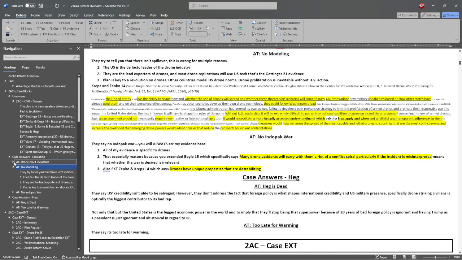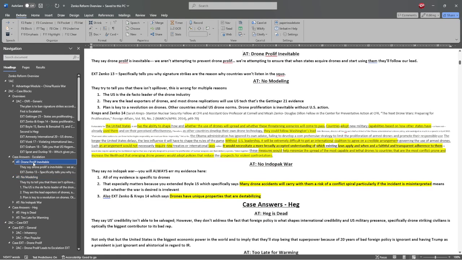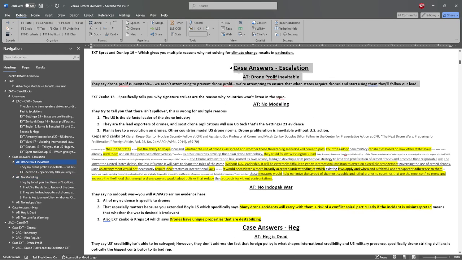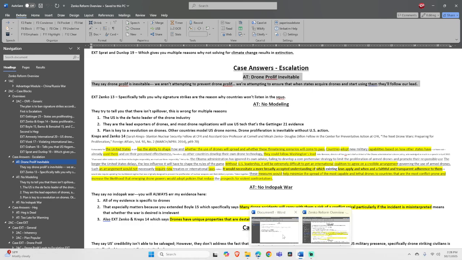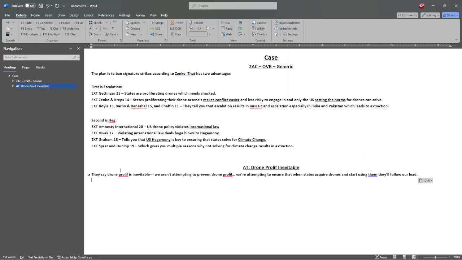Maybe they made an argument that says drone proliferation is inevitable. I have an answer to that here. It's just an analytical argument. So we'll copy that and say answers to drone proliferation is inevitable. They say drone proliferation is inevitable. We aren't attempting to prevent drone proliferation, blah, blah, blah.